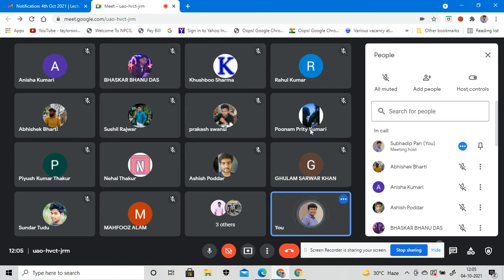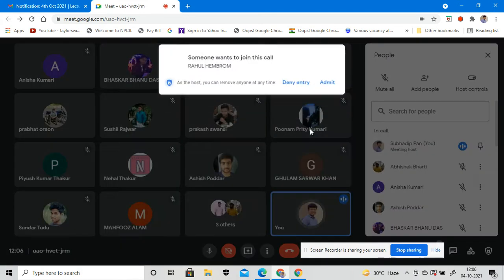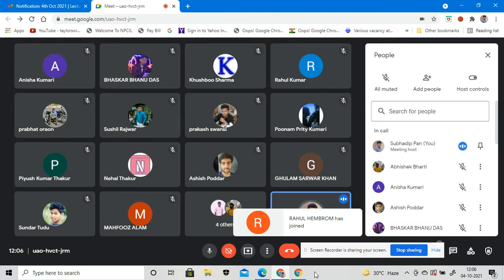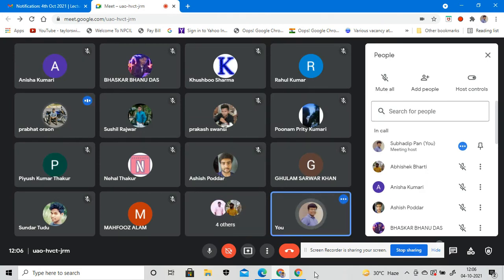Okay, so do you have any book with you for electrical machines? Anyone? Abhishek Bharti? Sir, B.L. Theraja, sir. B.L. Theraja, okay. That will be based on basic electrical engineering. Electrical machine 2 will be for the higher engineering courses, so you have to choose the Generalized Theory of Electrical Machines. This will be a very good book for electrical machine 2.